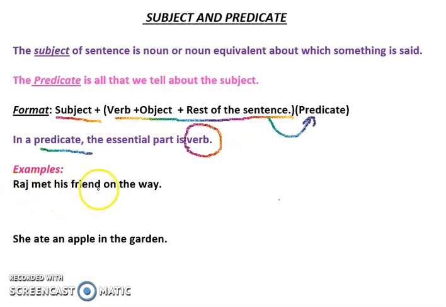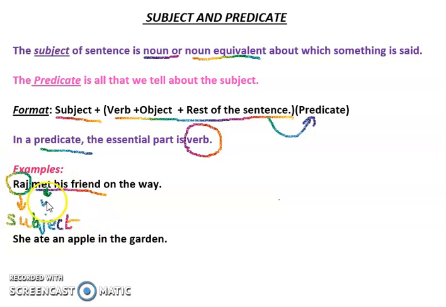Raj met his friend on the way. So what is the subject in the sentence? See, what we have understood from this, the subject of a sentence is a noun or noun equivalent about which something is said. So here the action of meeting his friend is done by whom? Raj. And Raj is also a noun. So this Raj is the subject of the sentence.